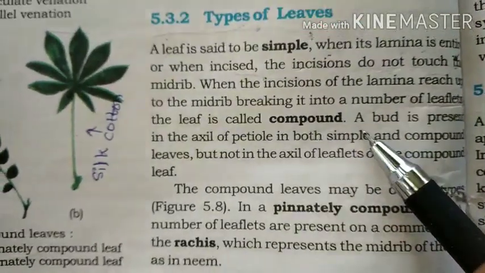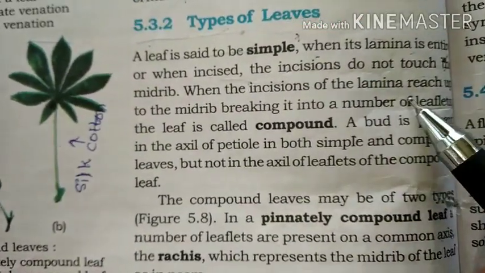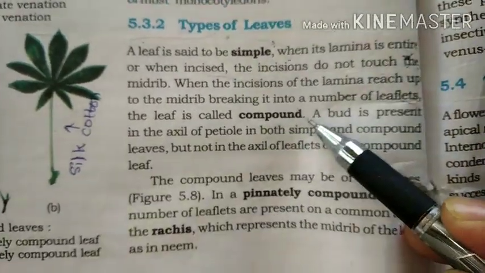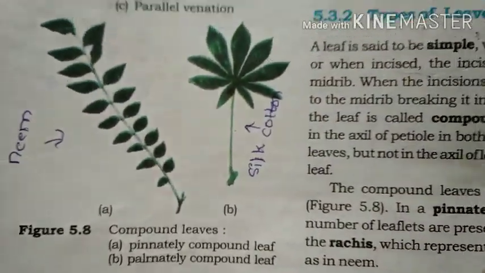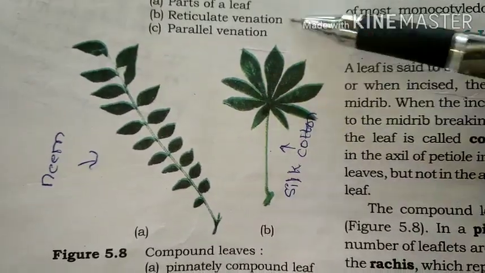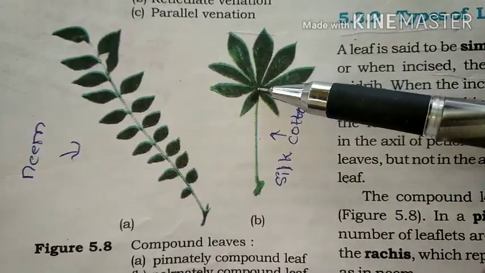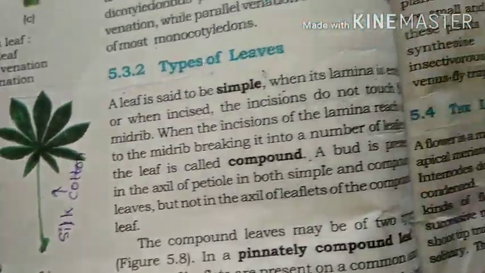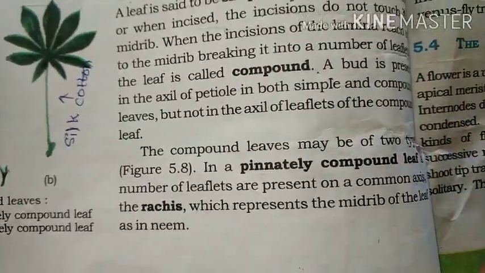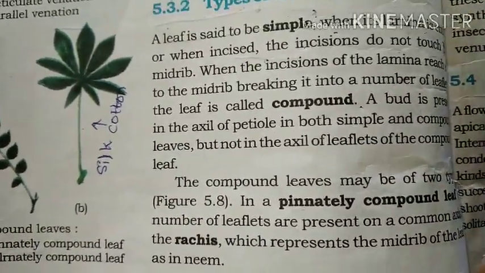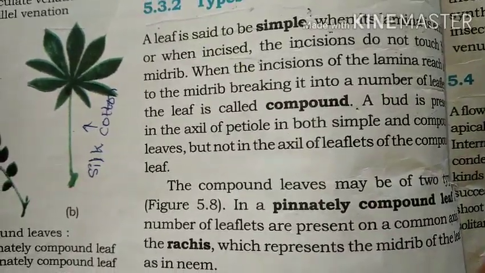Have a look here. When the incision of a lamina reaches the midrib, breaking it into a number of leaflets, it is said to be compound. I will show you the compound leaf. It looks like this, where veinlets form other leaflets, and this is said to be a compound leaf. But in compound and simple, there are two different things. One is a pinnately compound leaf and one is a palmately compound leaf. So guys, you might understand what is meant by a compound leaf.